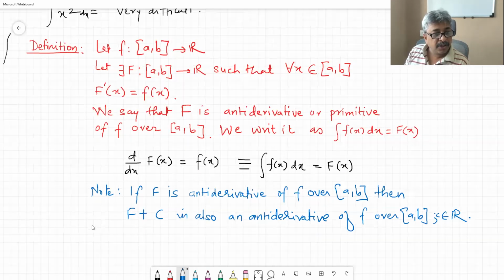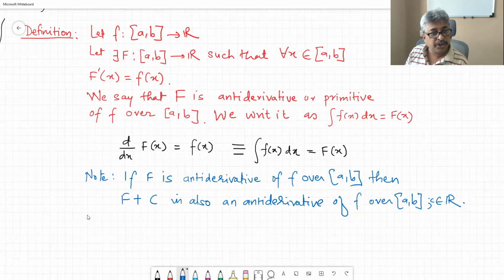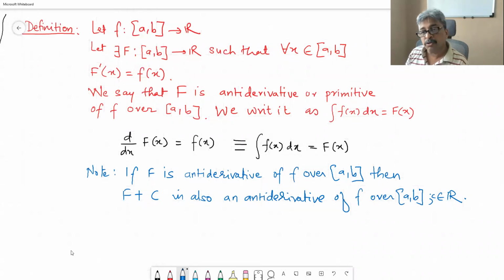So this is the definition. So there should not be any question in this. Definitions are to be accepted as it is.